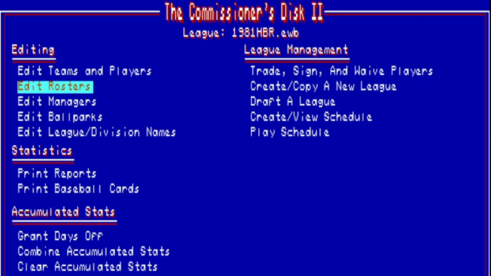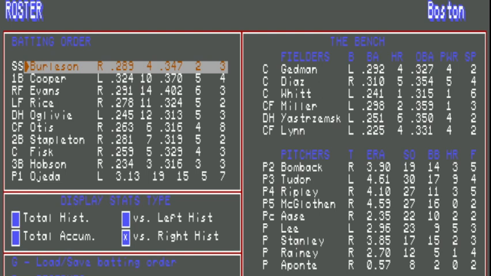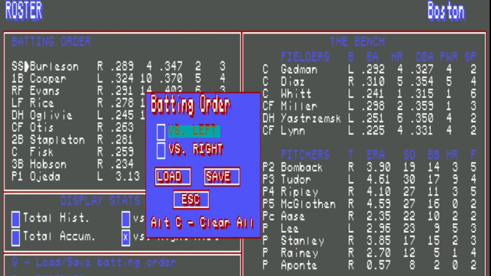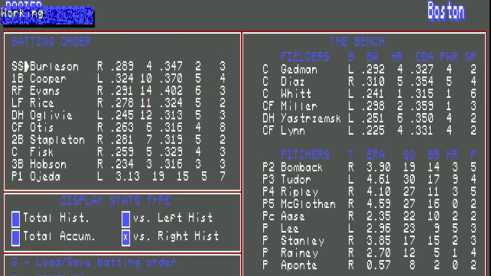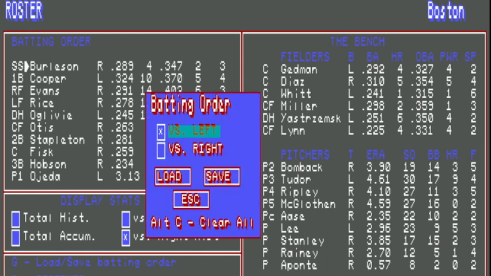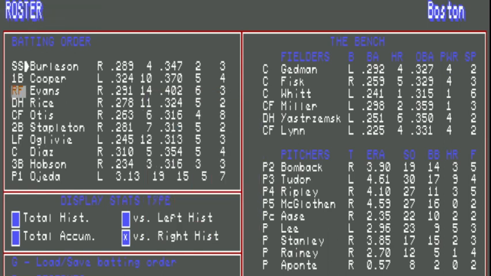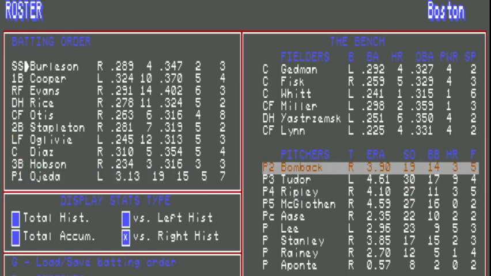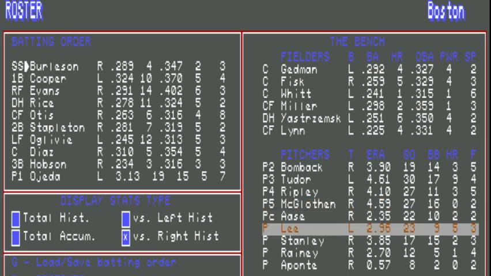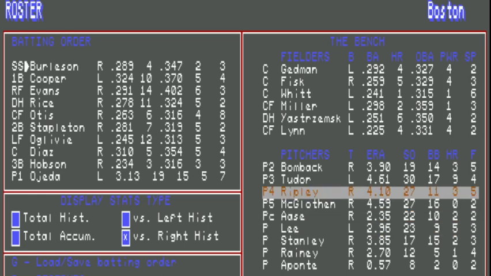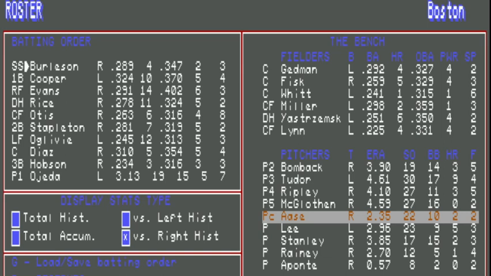Okay, let's see. So now if I go to rosters, I can load in lineups versus righties or lefties. Okay, it changed around a little bit there. You've got P1 through P5, which is your starting rotation. You can do a four-man rotation if you wanted, and so forth. You can select a closer, and then they get the PC designation.